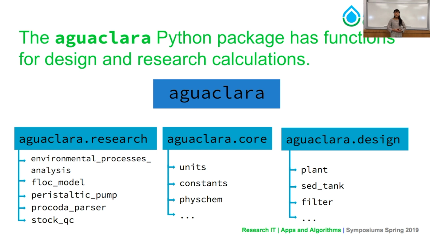The code that we write is presented to research subteams in the form of a Python package that is publicly available and can be installed. This package includes 3 sub-packages, and our functions that we write for research subteams are found in the research package. There's also the design sub-package, which is written by and for the Agua Clara Infrastructure Design Engine team, AID, as well as the core package, which is used by both other packages and contains fundamental physical constants and functions.